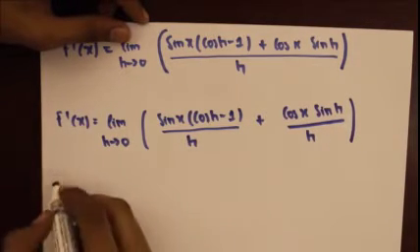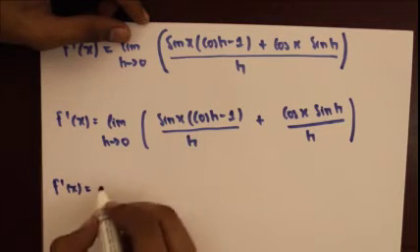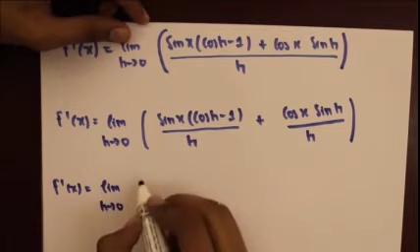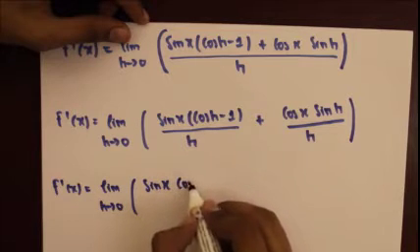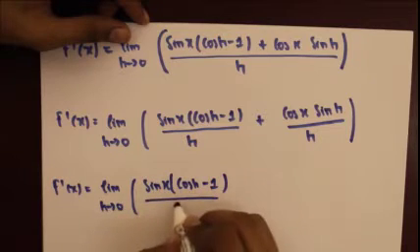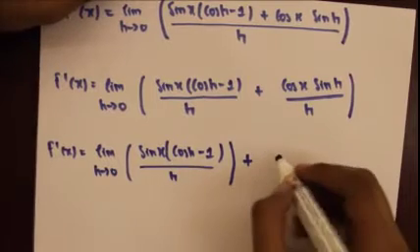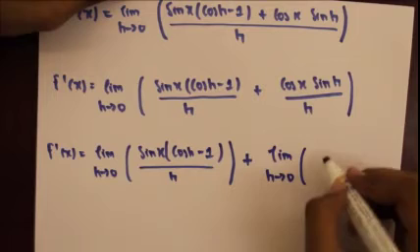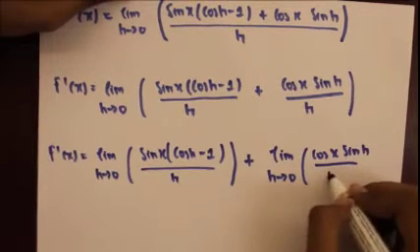Okay, so now f prime of x is equal to the limit as h approaches 0 of sine x cos h minus 1 over h, plus the limit as h approaches 0 of cos x sine h over h.